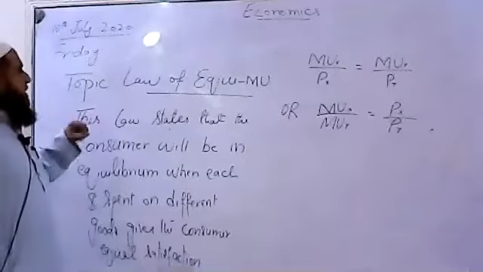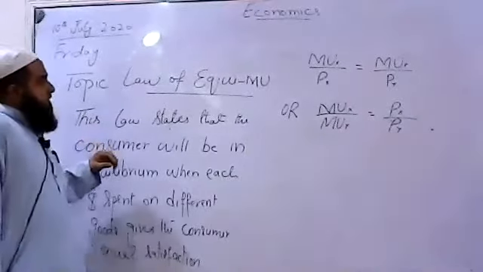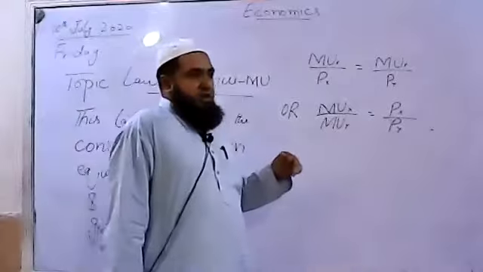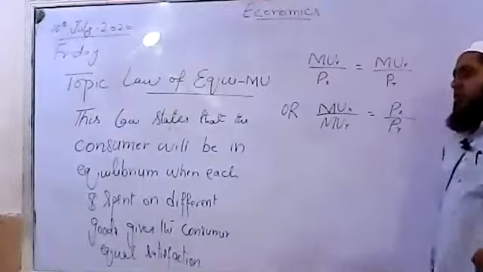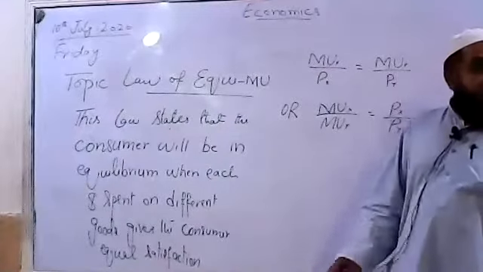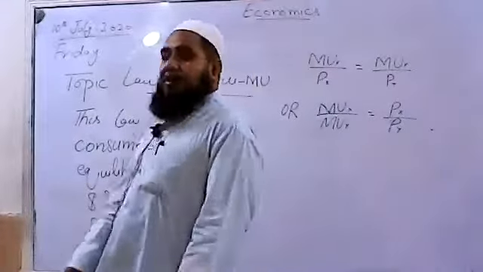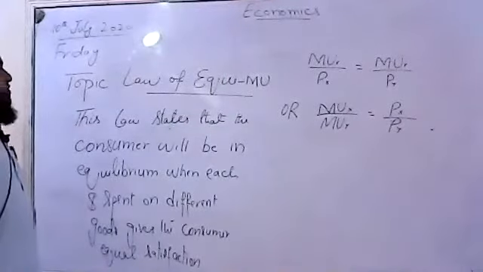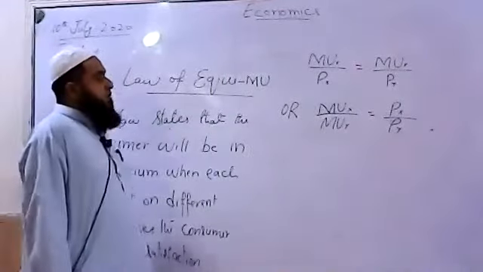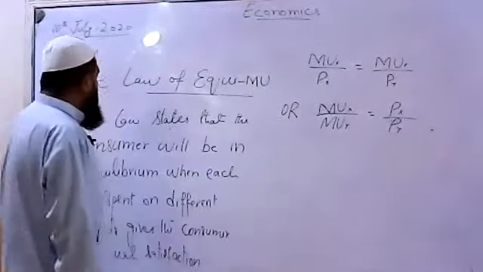Diminishing marginal utility, when we stated that whenever a consumer is consuming different units of a commodity within the same time period, his marginal utility of every additional unit will be lower than the previous unit. So his marginal utility will be diminishing when he is consuming more units of a commodity.